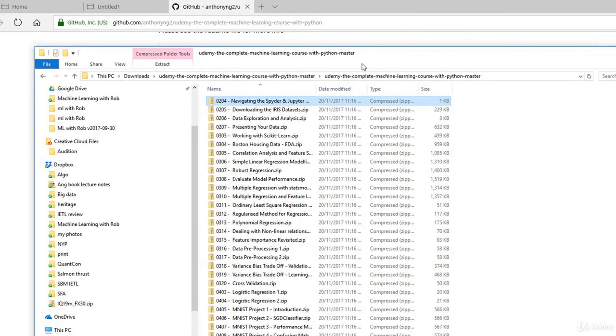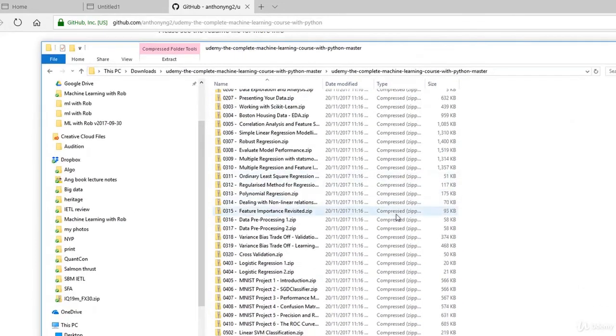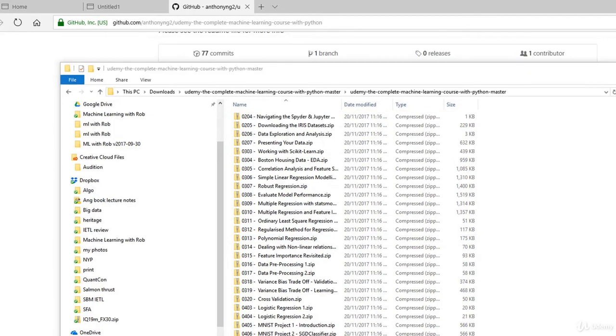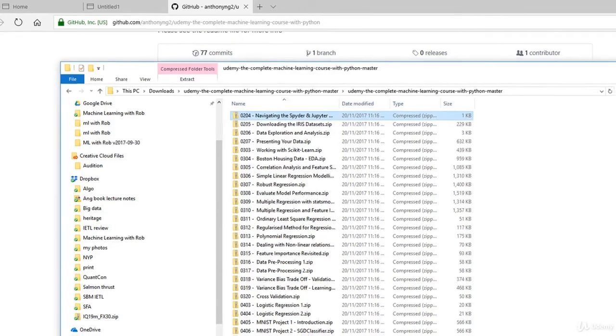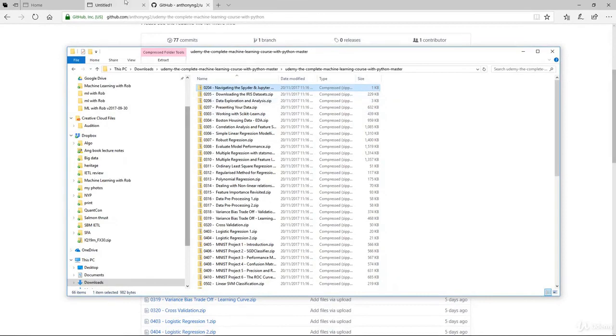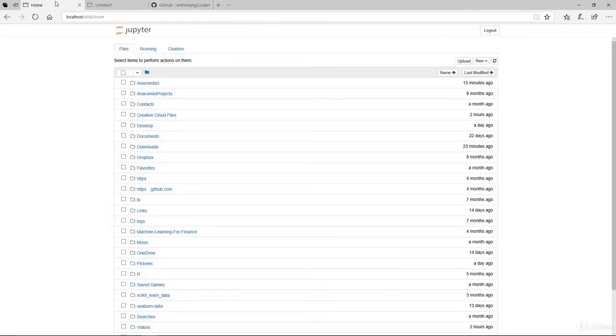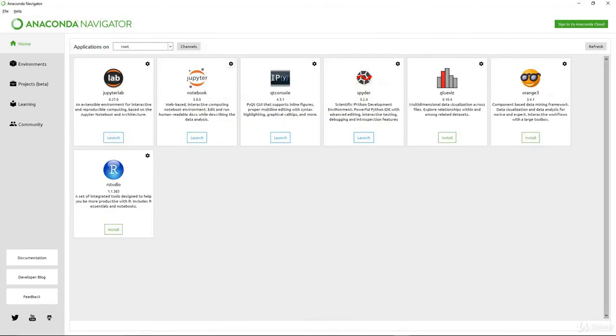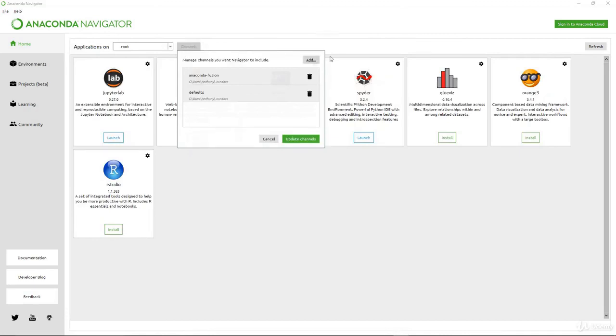What we need to do next is move to another location. Having downloaded and unzipped this, we want to copy it into the directory that we were working in. The question you might have is, what directory am I working in? Come back here to home, and from here it's difficult to tell which directory this is. You can find that within your Navigator itself. How you can tell is to come to your root.